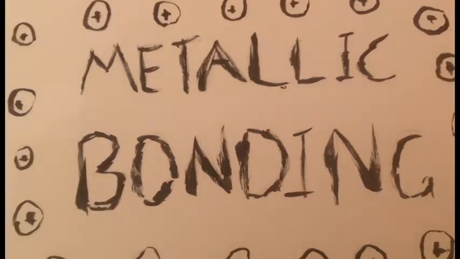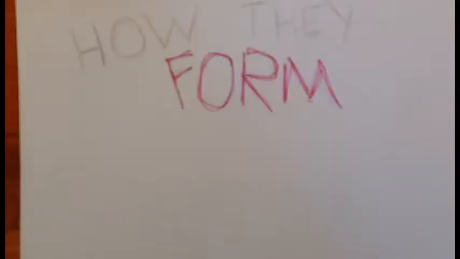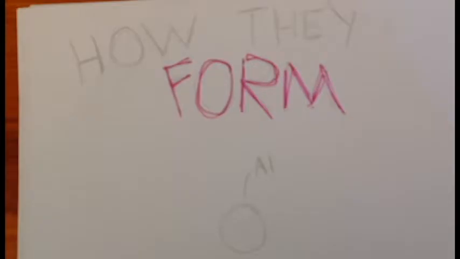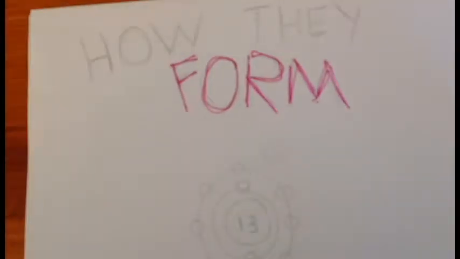Metallic bonds, or metallic structures, is what I'm going to be talking about in this animation today. How are they formed? For example, aluminium. Aluminium is formed with lots of aluminium atoms.